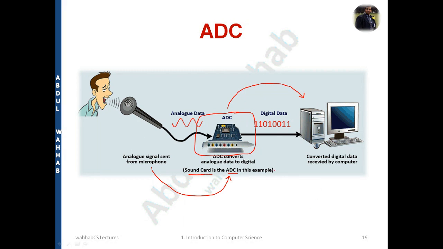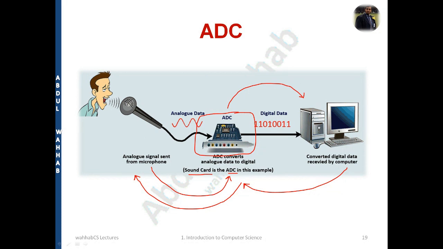Further, if I'm talking about DAC as well, like the computer wants to send some data to the speaker, the speaker is an output device, and the computer will convert through the DAC. Then this sound card will work just like a digital to analog converter, and then it will be understandable for the person who is listening to the music or something like that.